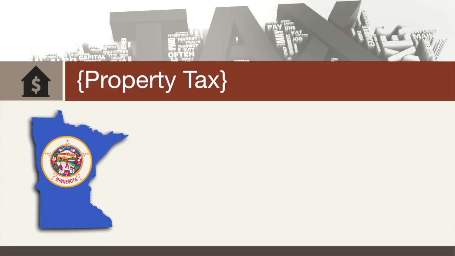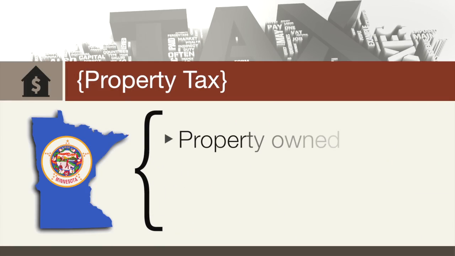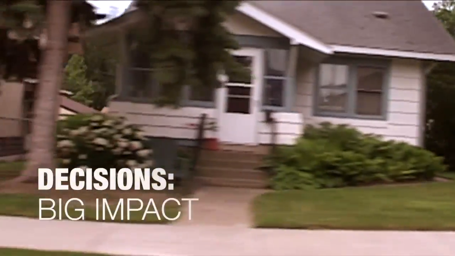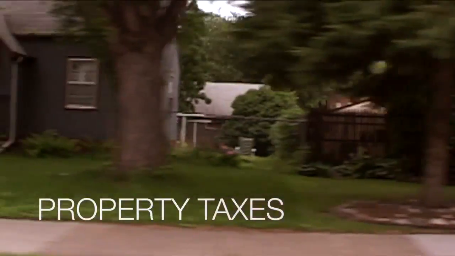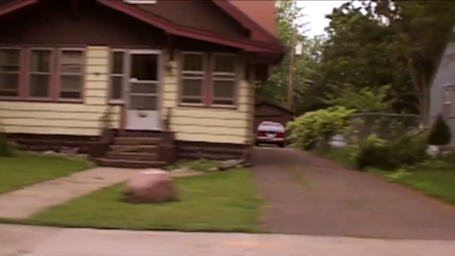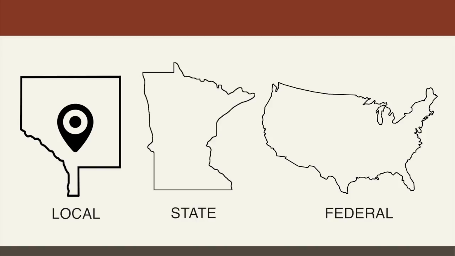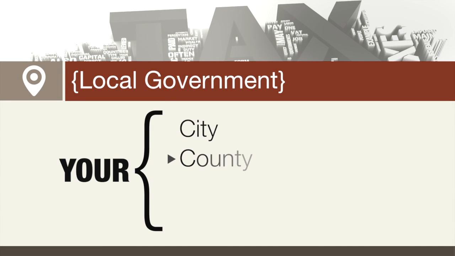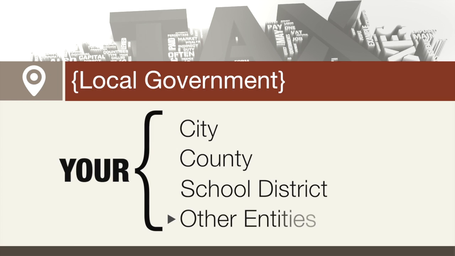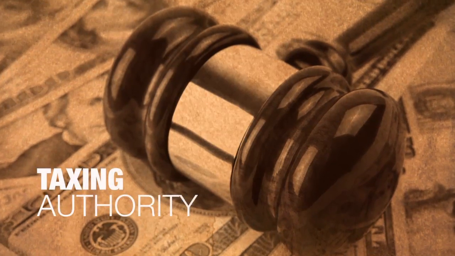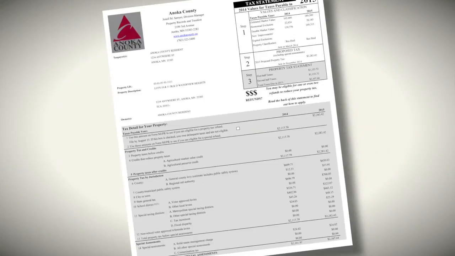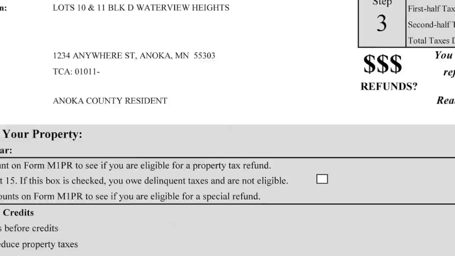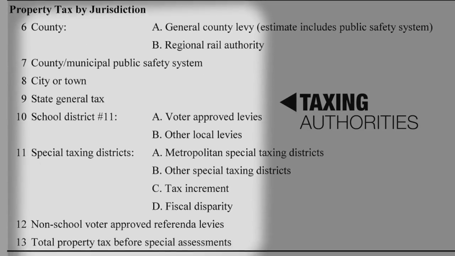In Minnesota, the property tax is collected on property owned by a person or business. Decisions made by government have a big impact on your property taxes, whether it be a decision made at the local, state, or federal level. The term local government refers to your city, county, school district, and any other entities that have been given taxing authority by law. If you take a look at your property tax notification or statement, you'll see that it lists a whole host of taxing authorities.